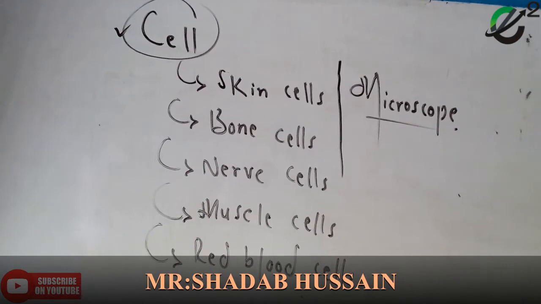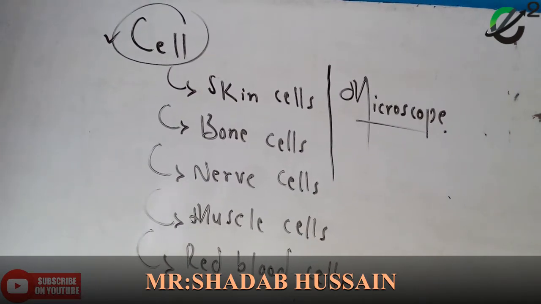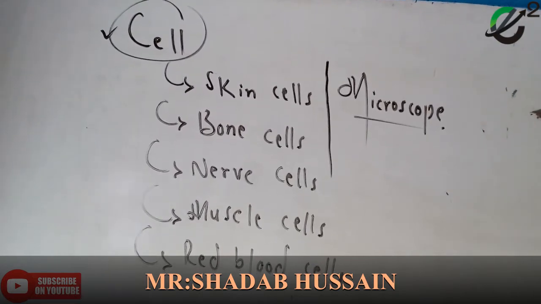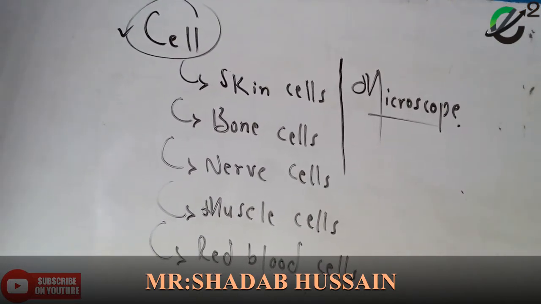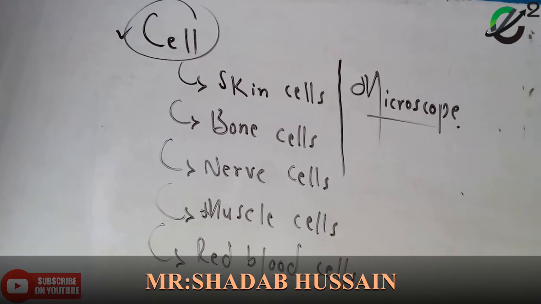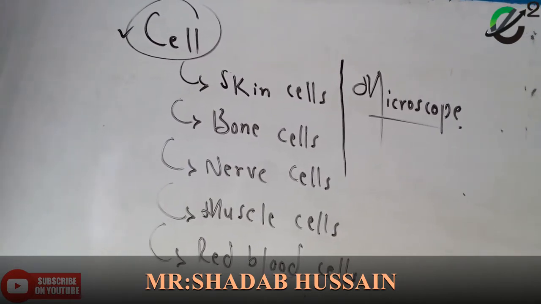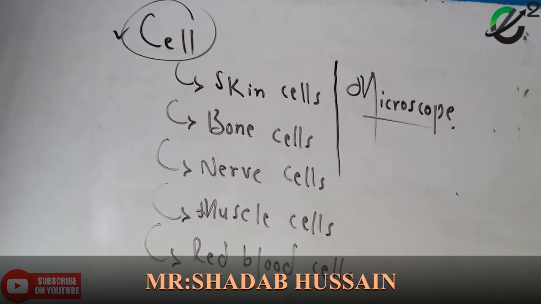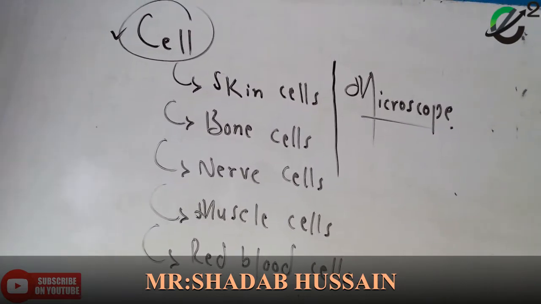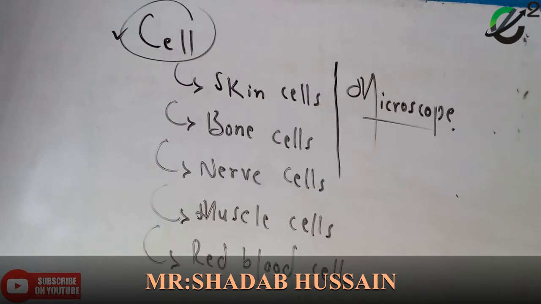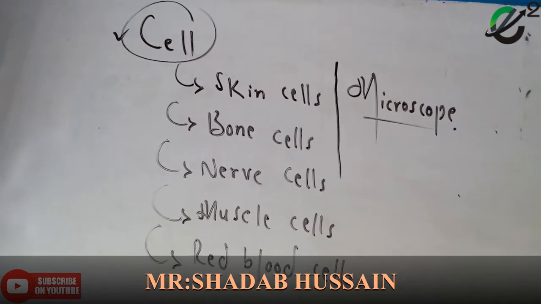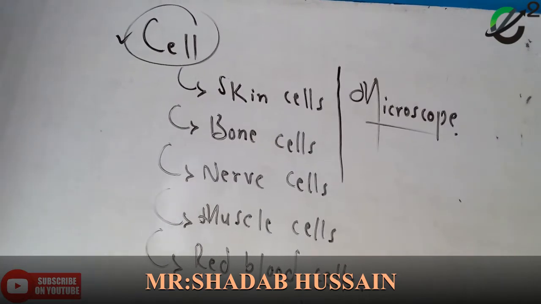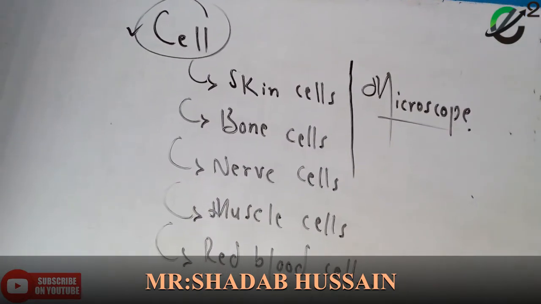So the cell is the basic structural and functional unit of life. Cell को हम हमारी बॉडी का बेसिक स्ट्रक्चरल और फंक्शनल यूनिट ऑफ द लाइफ भी बोलते हैं. हमारी लाइफ का जो बेसिक फंक्शनल यूनिट है वो क्या है? सेल. That is the cell. In other words, you can say it is the smallest part of living things that can carry out life processes. All the life processes are performed by the cells.